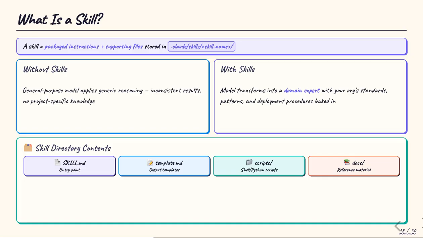A skill is fundamentally a packaged set of instructions and supporting files stored in the .claude/skills directory of a project. Without skills, Claude applies generic reasoning that produces inconsistent results. It has no knowledge of your organization's patterns or your project's unique architecture. With skills, the model transforms into a domain expert that knows your coding standards, follows your deployment procedures, and applies your team's best practices consistently. A skill directory typically contains a skill.md entry point, markdown templates, shell or Python scripts, and reference documentation.